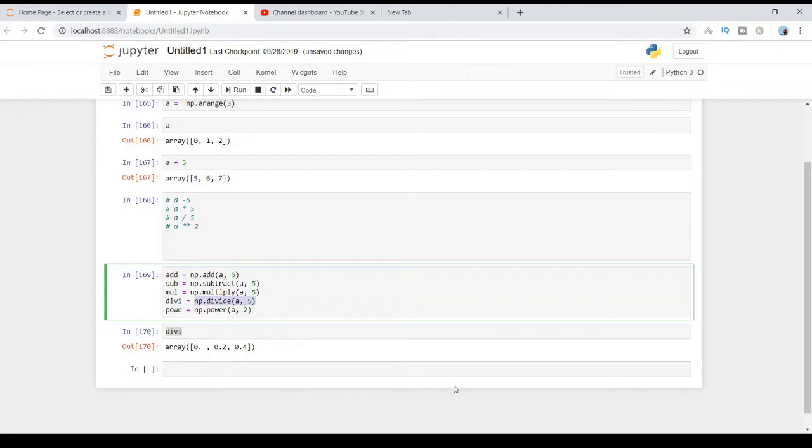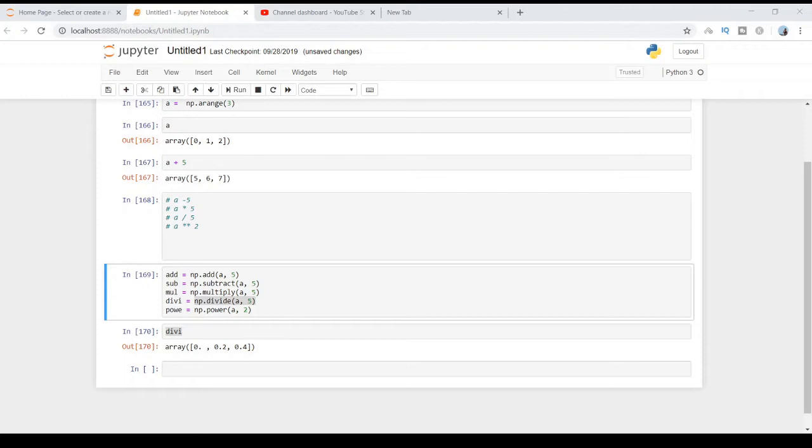Not only the arithmetic operations, you can also perform bitwise operations, trigonometry functions, and comparison operations. All of those are also universal functions, but in this video we are not going to cover all of them, so that will be covered in my future videos.